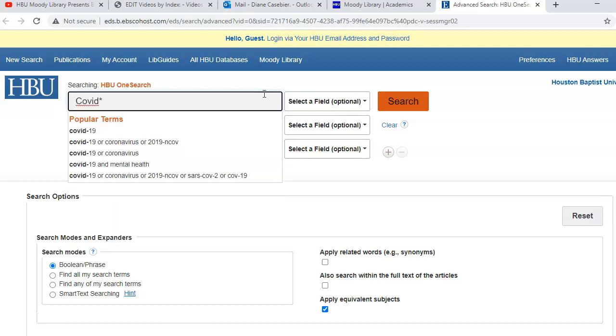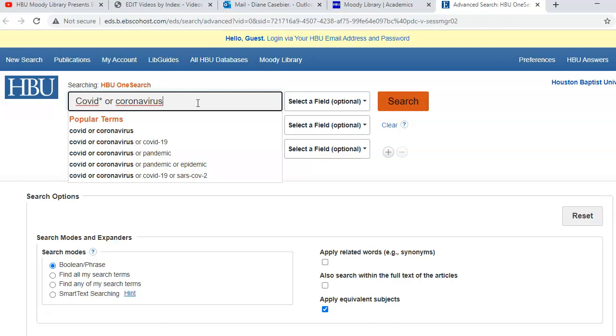I'm going to truncate it with the truncation symbol, the asterisk, which will give me COVID-19 also, because it finishes everything past COVID as the root. Anything after this, it's going to pull up. So it also will pull up coronavirus, all right? Actually, it won't, so thanks. Hold on. Let me type that in, or coronavirus. Maybe that's why it wasn't in ERIC.